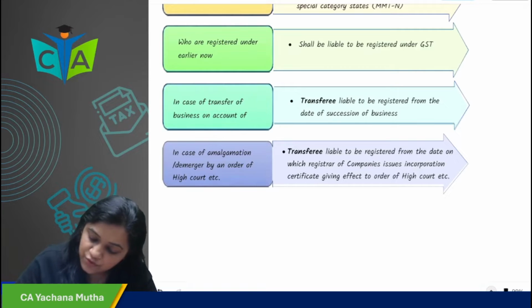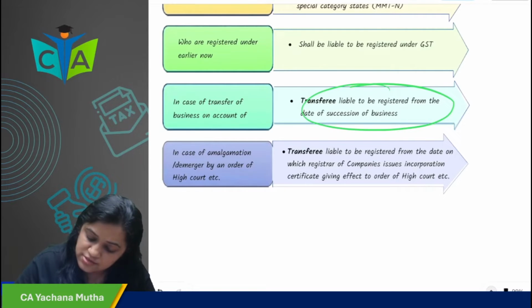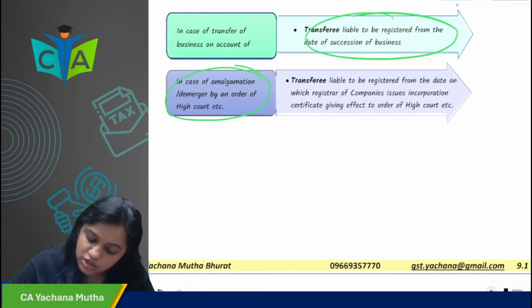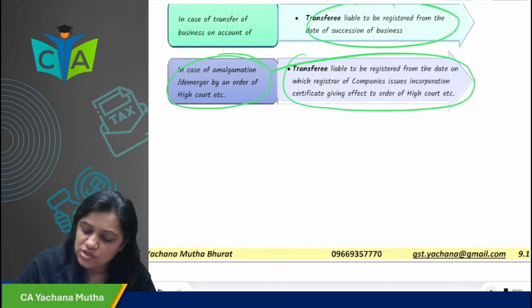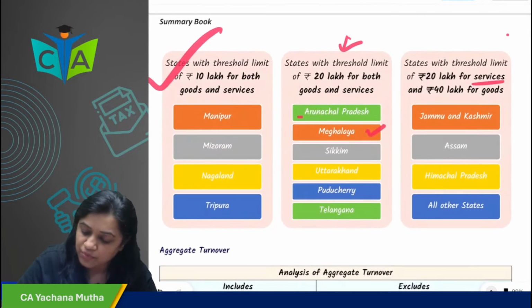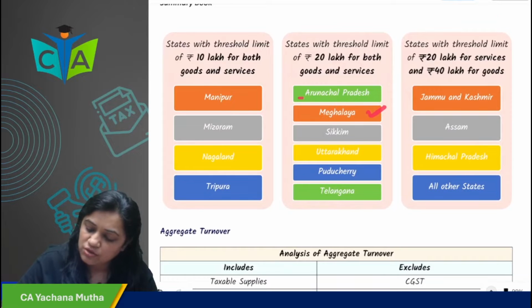In case of transfer of business, the transferee has to take the registration. In case of amalgamation or demerger by an order of the court, the transferee is liable to be registered from the date from which the registrar of companies issues the certificate giving effect to the order of the High Court. Now, registration based on threshold limit.